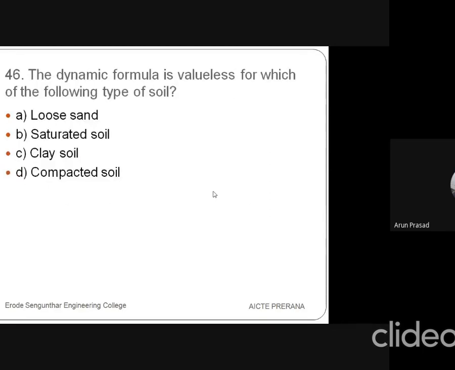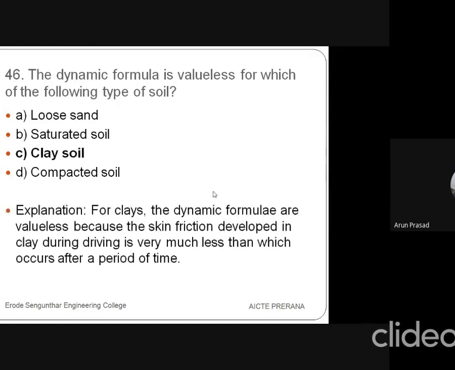46th question is, the dynamic formula is valueless for which of the following types of soil? First option is loose sand, second option is saturated soil, third option is clay soil, fourth one is compacted soil. So the answer is clay soil. Normally for clay the dynamic formulae are valueless because of the skin friction. While driving any pile in clay soil, the friction acts through the surface of the pile, which makes it tough to drive into the soil. So it is very much less than what occurs after a period of time.